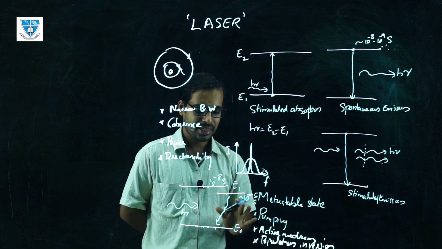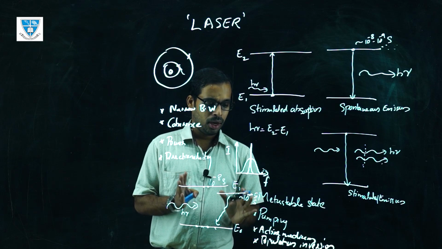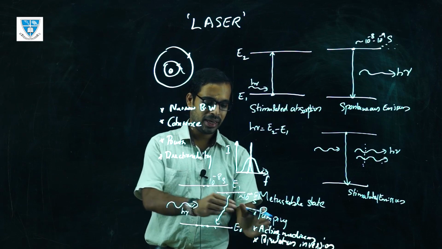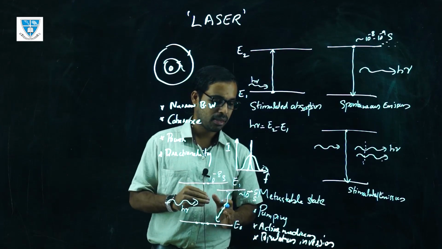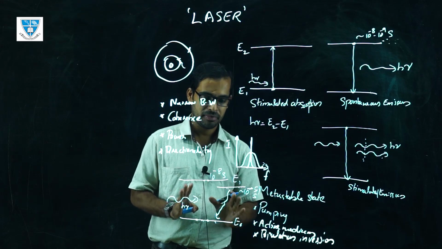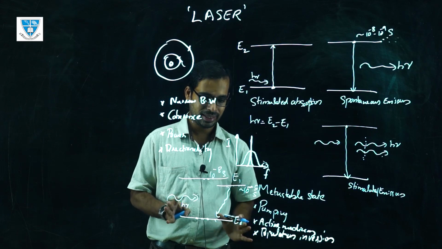So these are certain conditions in order to have laser action. We need a pumping source. We need an active medium inside, and this active medium should have a metastable state, and we should create a condition where there is population inversion. So these are the basic conditions in order to have laser action.